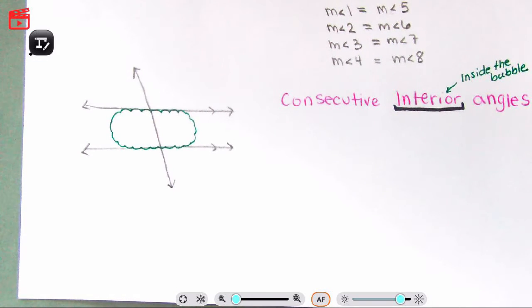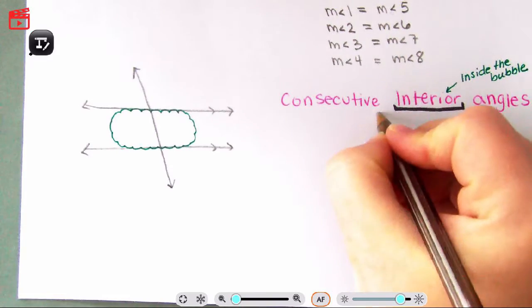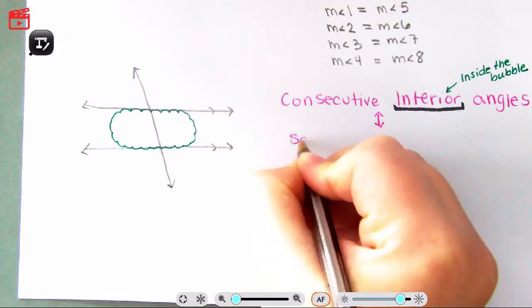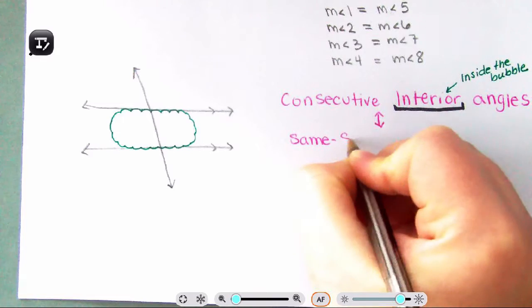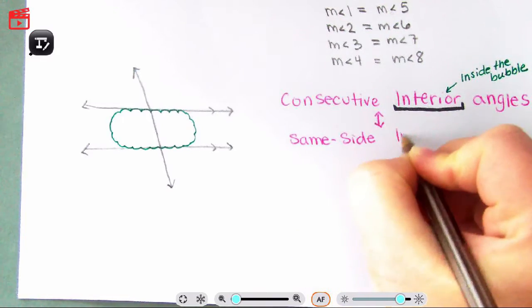Now consecutive means one after the other. For example, consecutive numbers are 1, 2, 3, 4, 5 because those numbers come one right after the other. Consecutive letters are A, B, C, D, E. Consecutive days are Monday, Tuesday, Wednesday, Thursday, Friday, and so forth. Okay, so one comes after the other. So another name for consecutive interior are also known as same side interior angles.